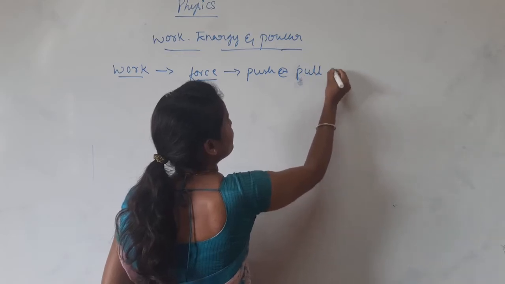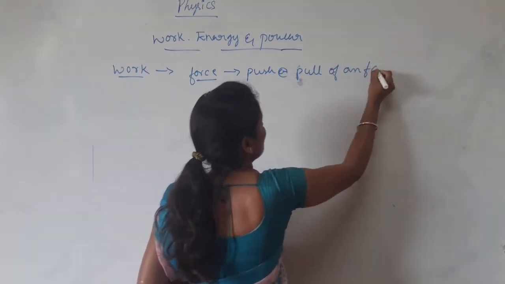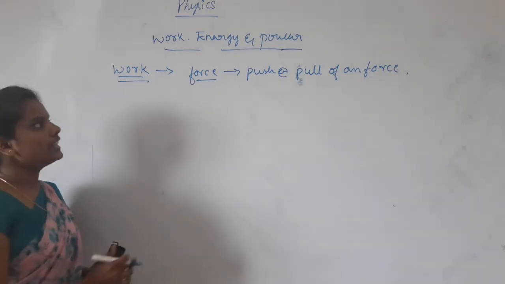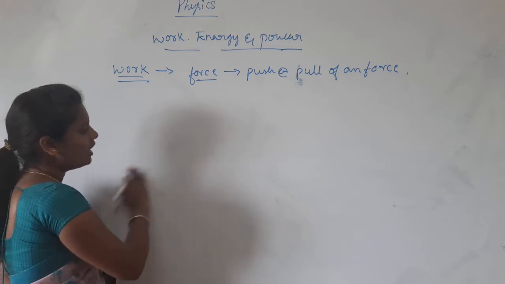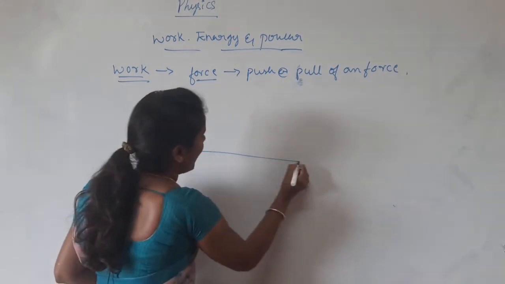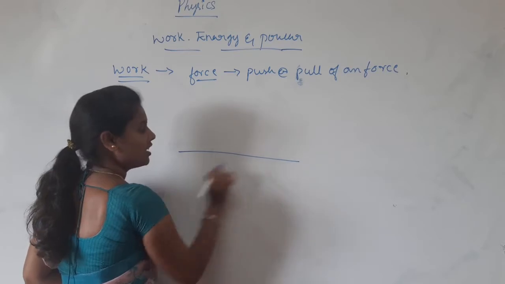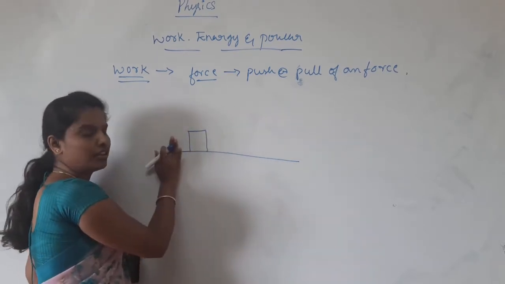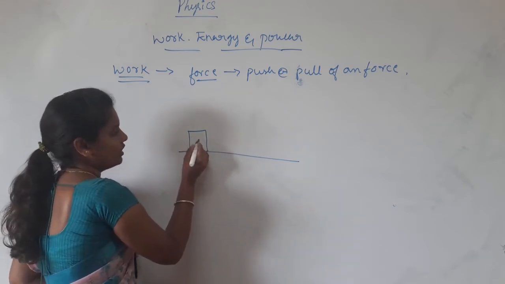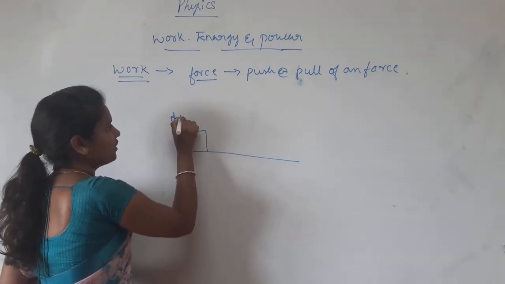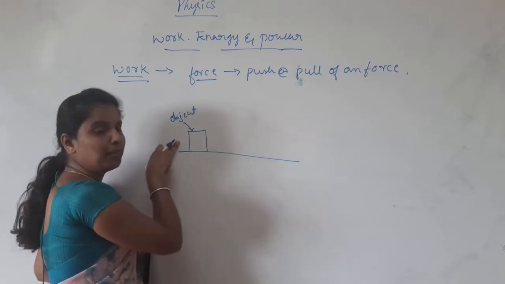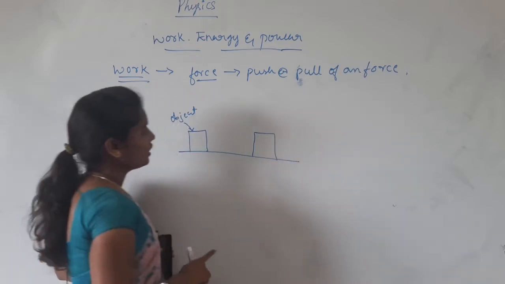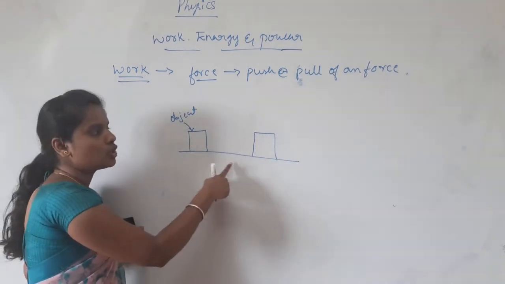Pull of an object is called force. Then, what do you mean by the term work? Work can be defined as follows: when we place an object on a surface and apply a force to this body, it gets displaced. Only then can we say that work is done.